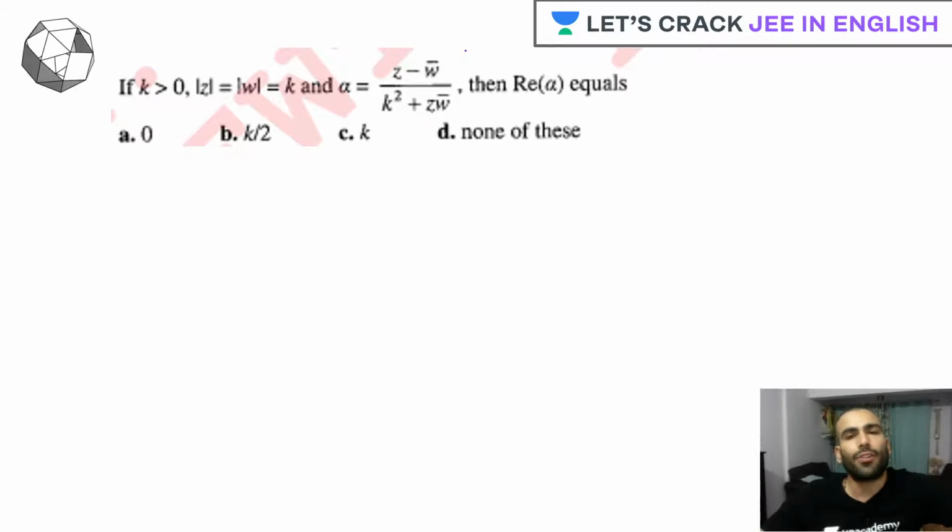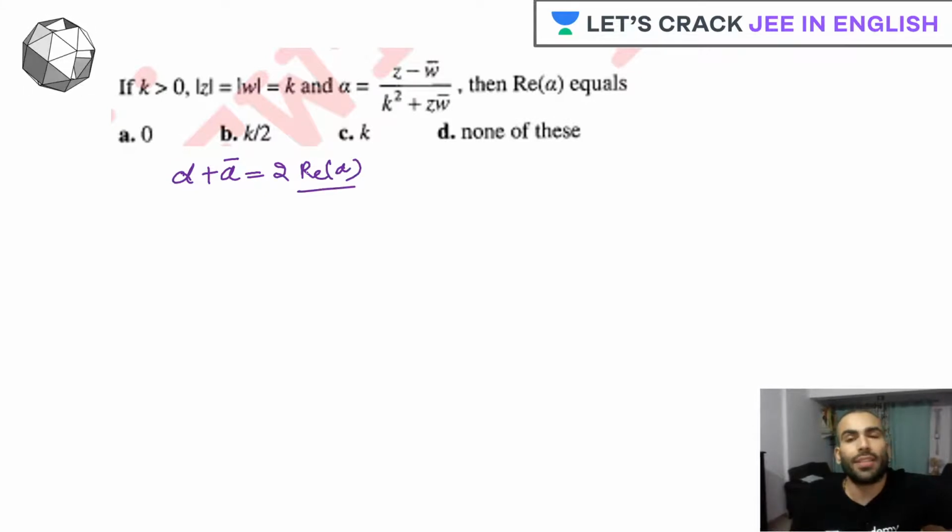Real part of alpha. Now tell me one thing, when we have a complex number written in some form and we have to find its real part, what do we need to do? Very obvious. It's better that we add the complex number and its conjugate, to get its real part.